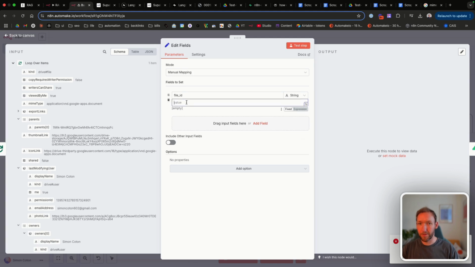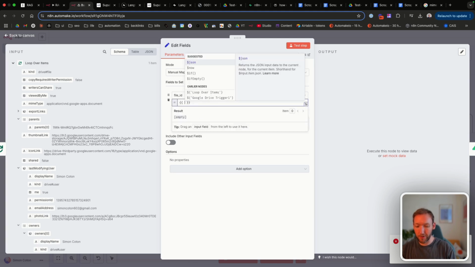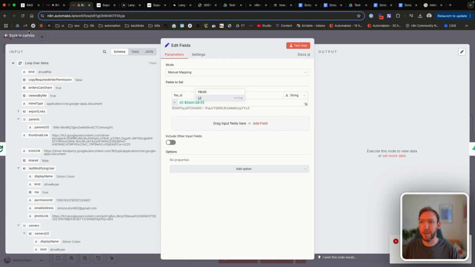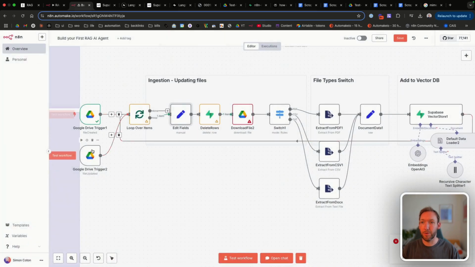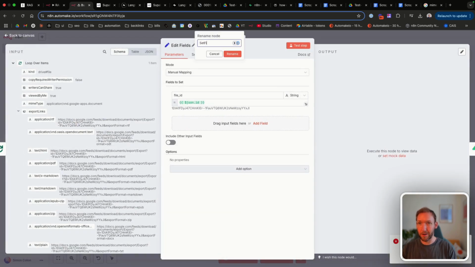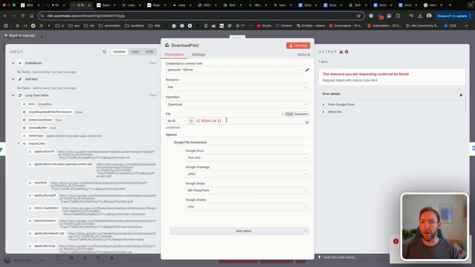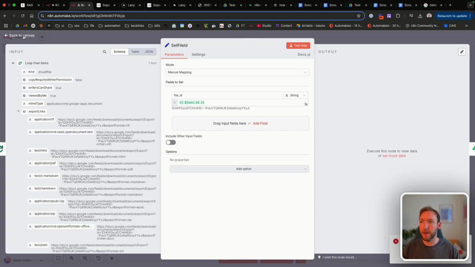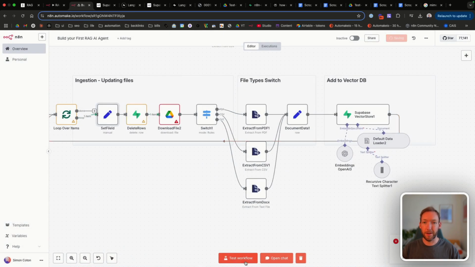And we'll pull it from the previous node, which can be either of the input types. That's why we've left it like that. That will still work because it's getting file ID from edit fields. We'll call this set file ID. And then the download file should now refer to this set file ID instead of json.id. And let's rerun that and see if that now works.